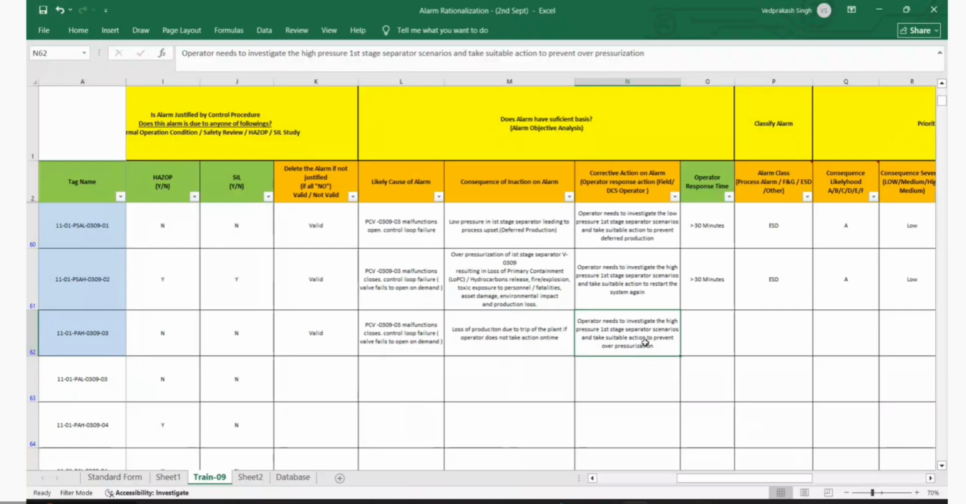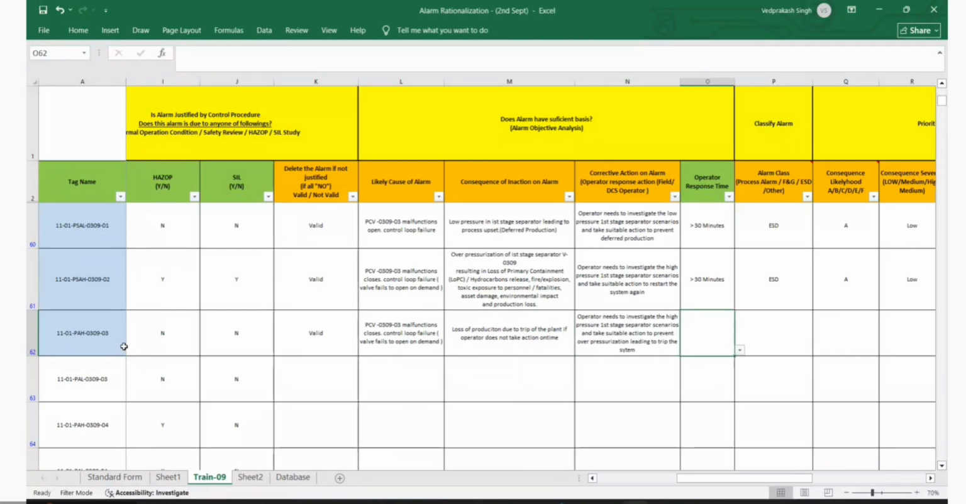So this one is to prevent overpressure and letting you trip the system. Correct, Emanur? Yeah. Because this is PSH, yeah. So we have less than, what is the time? I think less than 5 minutes, right? Yeah, less than 5 minutes. This is pressure, and this is very quick.